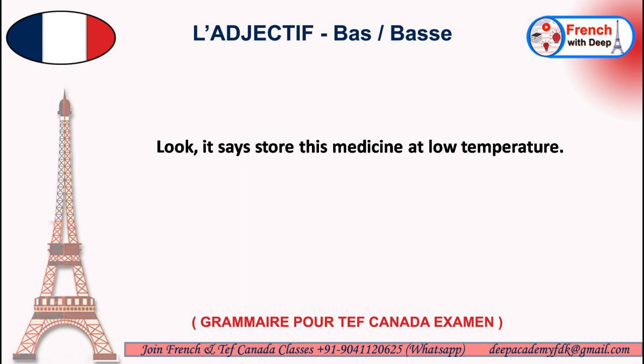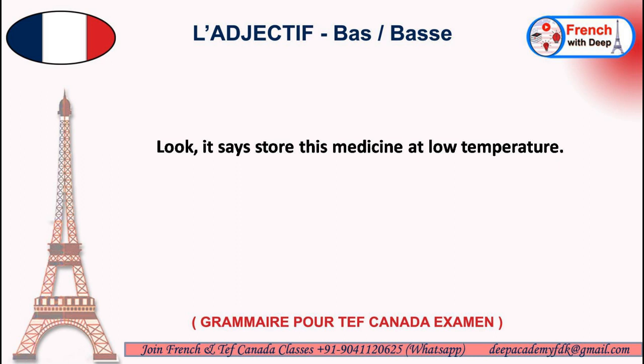Okay, for look we use in French the verb regarder, and we'll be conjugating here for the imperative, that is vous, formal you, so it becomes regardez, we add ez. Then we have comma, it says, it means it is written.